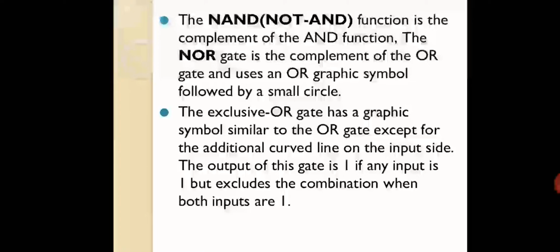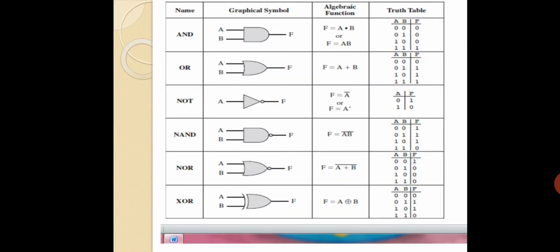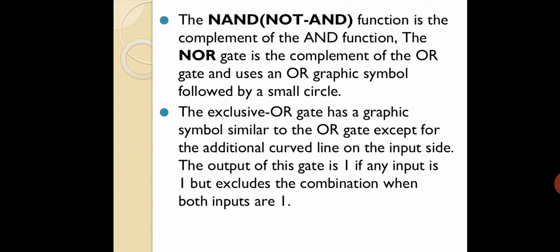Fine. The exclusive OR gate has the graphic symbol similar to the OR gate, except for the additional curved line on the input side. The output of this gate is 1 if any input is 1, but excludes the combination when both inputs are 1. That is the reason why for explaining the truth table for XOR I have gone for that. Fine. So whatever explanation I have given for these gates, the same thing they have put in those particular sentences.